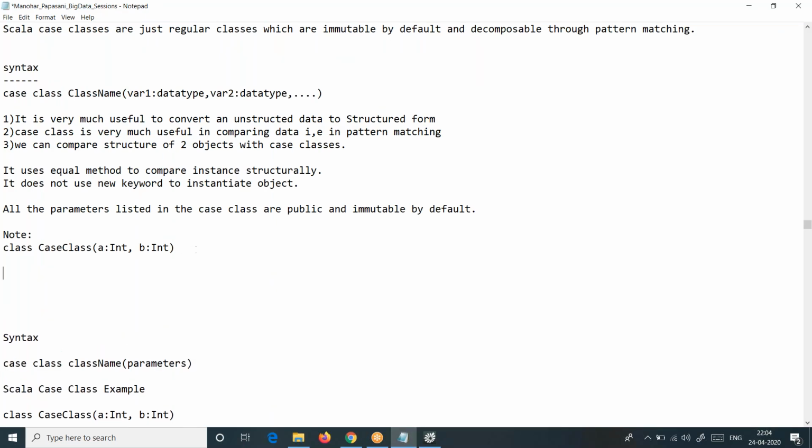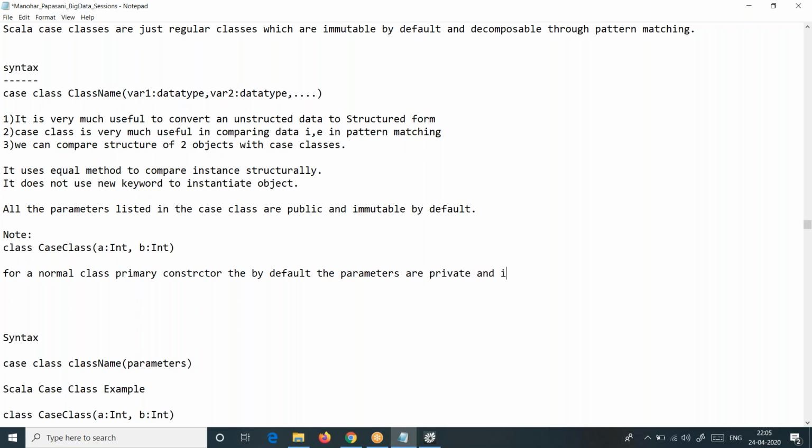Finally here, for a normal class, primary constructor, by default, the parameters are, what is that, gentlemen?